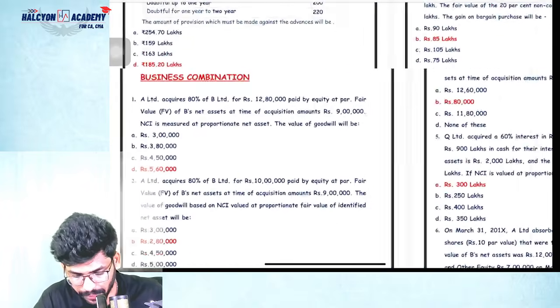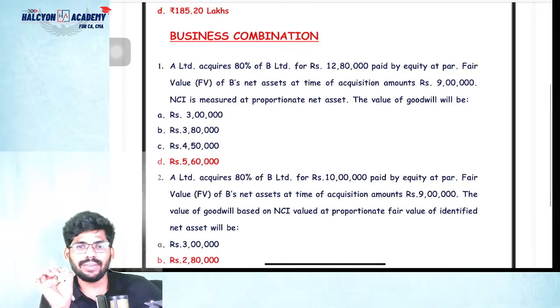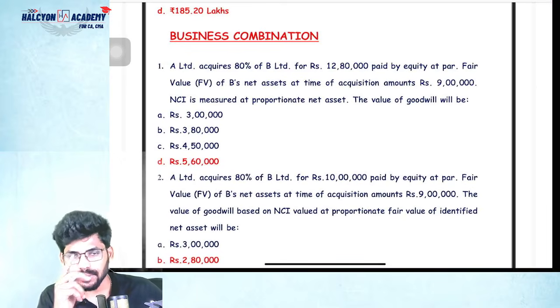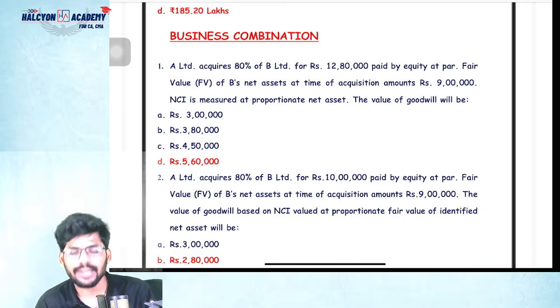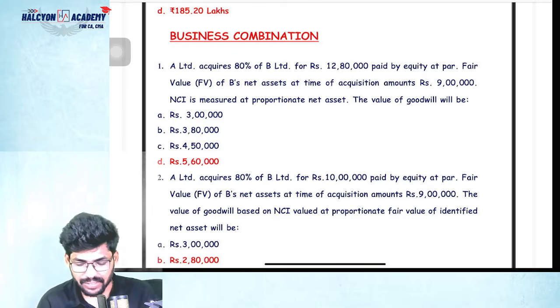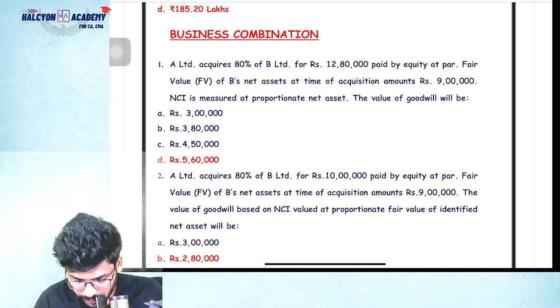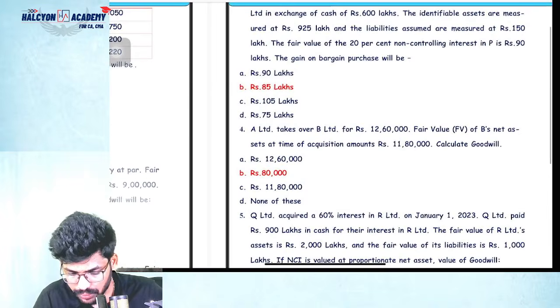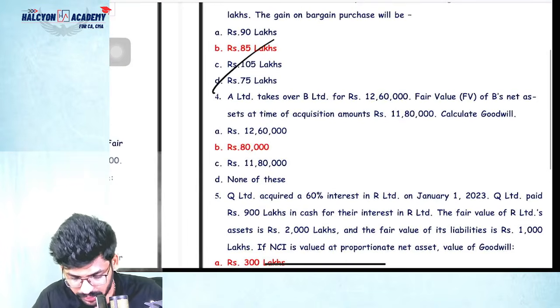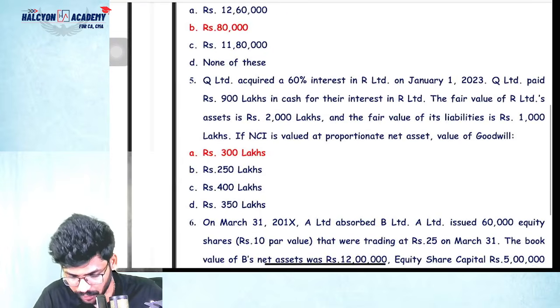Okay, now coming to business combination. I have discussed a lot of examples during my marathon part 2, right? Yes, I have discussed almost a number of examples regarding calculation of NCA, calculation of goodwill, calculation of capital reserve, gain on bargain purchase, calculation of purchase consideration, everything will be covered here only. Question number 1, 2, 3, I don't want to discuss here also. If you have any special question, I will discuss. That's it.